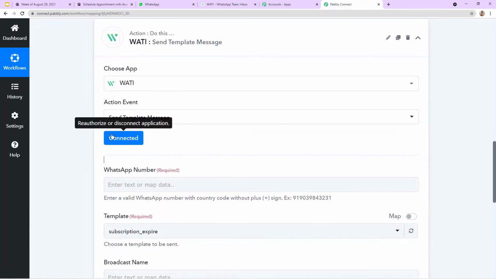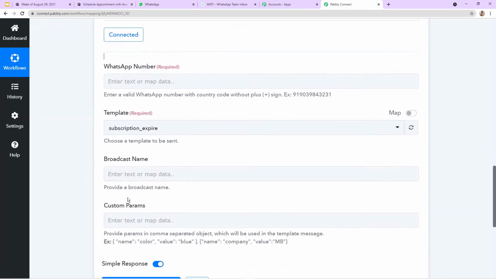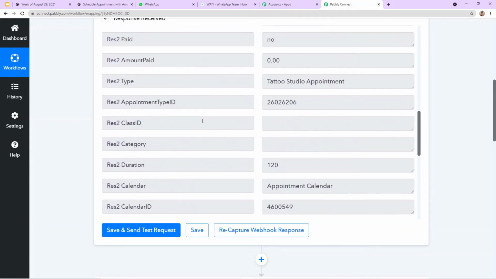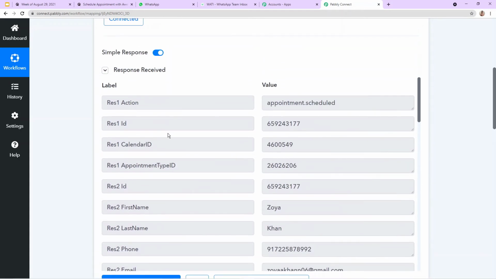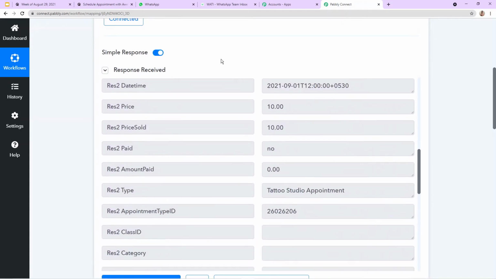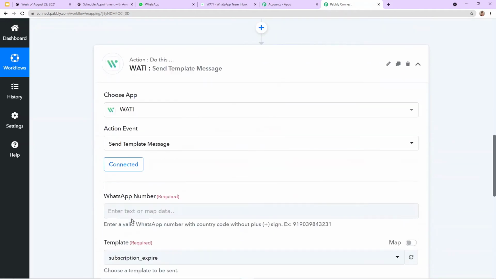Once it is connected, you can see these fields just appeared here and they are asking us to map data. Now you must be thinking how you can do mapping. Mapping is a really simple task. What we need to do here is mention the same data which was captured into Pabbly Connect from Acuity Scheduling. So here you can see these were the details of the customers and the details of the appointment. We need to fill the same data here.